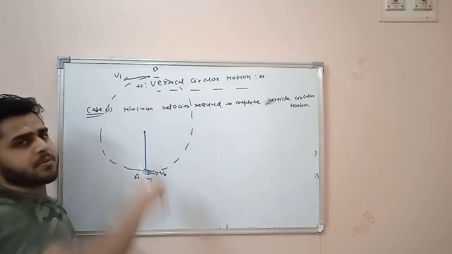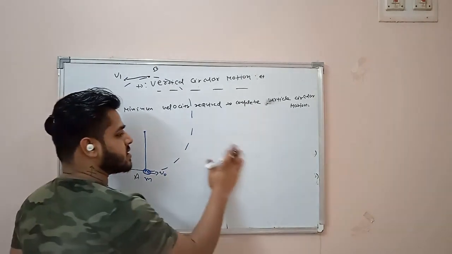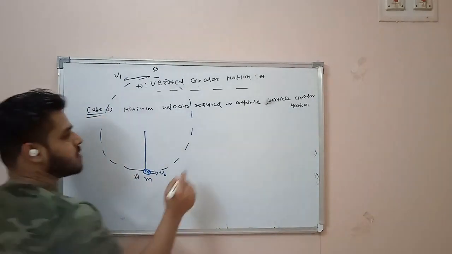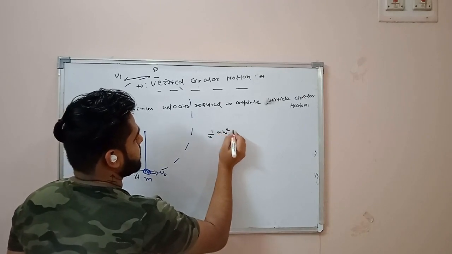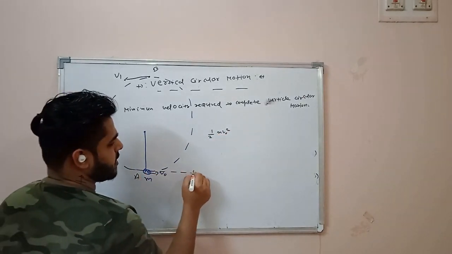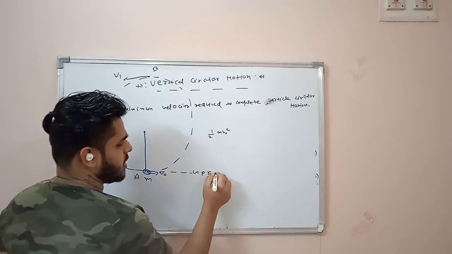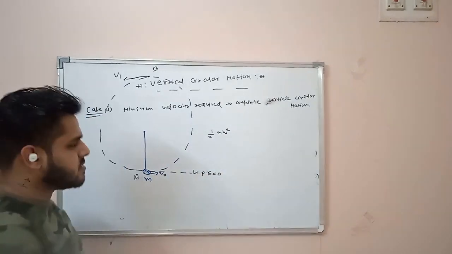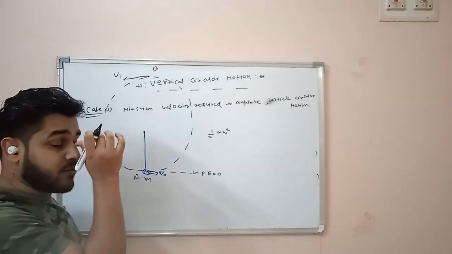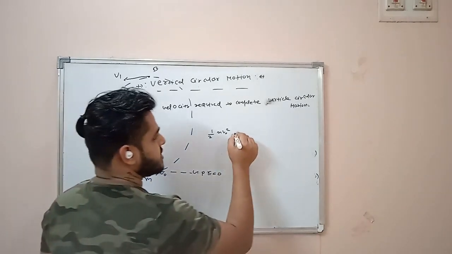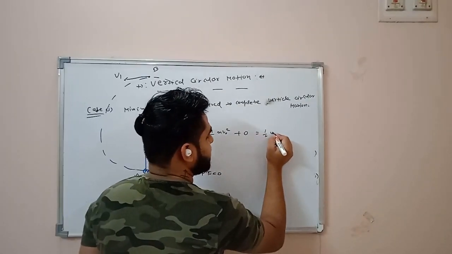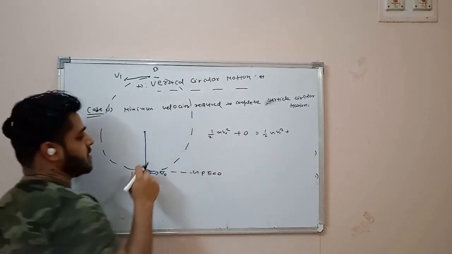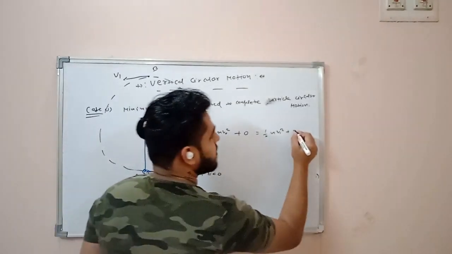Apply energy conservation between point A and point B. You will see half m v naught square plus, let's assume gravitational potential energy equal to 0 at this reference point. You can assume any reference point. So initial energy is half m v naught square, initial potential is 0. Final kinetic energy is half m v1 square, plus final potential energy mg multiplied by 2l.